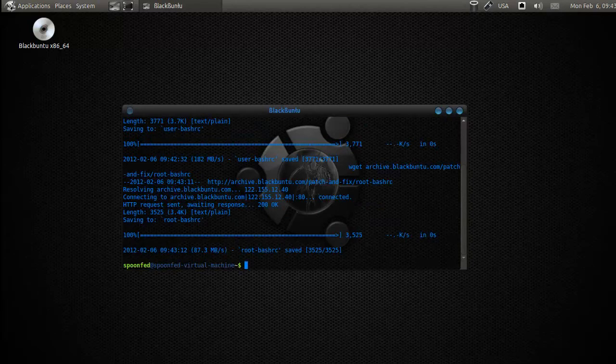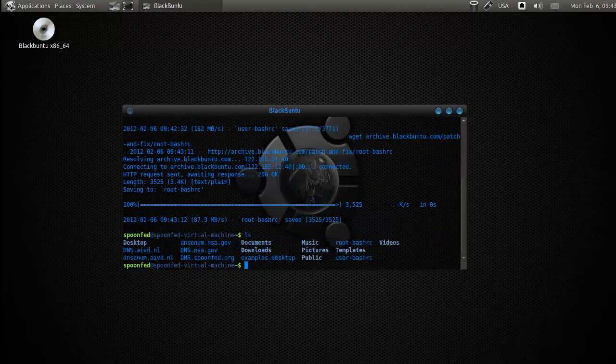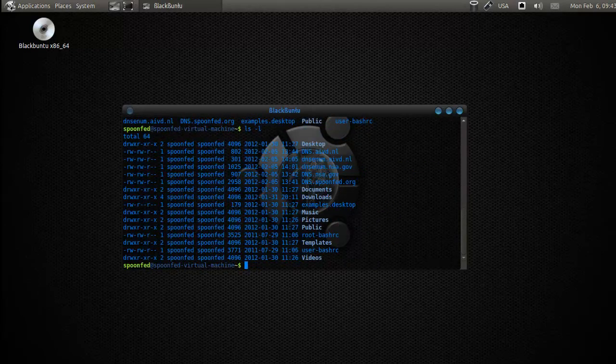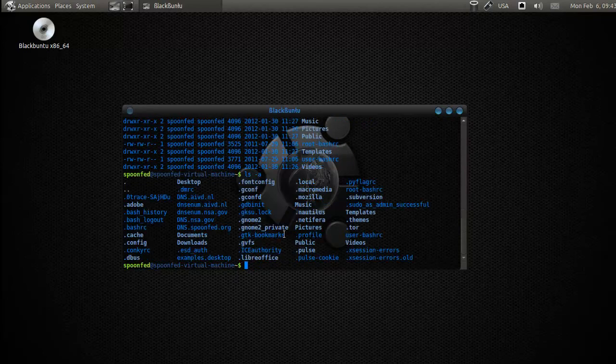I downloaded that at 90 megabytes per second, and the other one at 102. That's pretty quick. So now we have those two, and normally in your account there will be a file here, and here it is. It's called .bashrc.